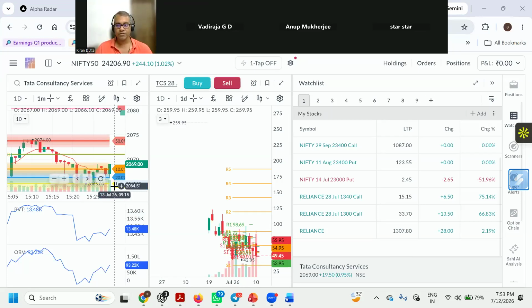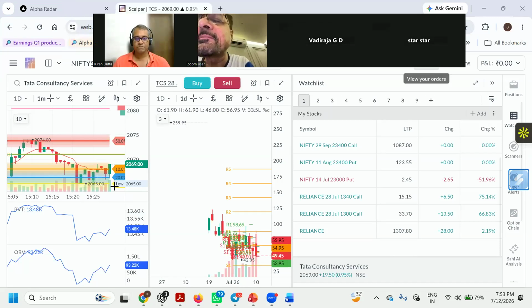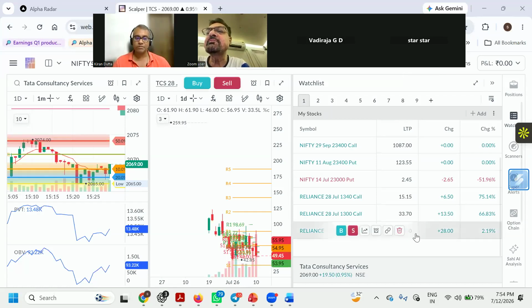Clear, guys? When the price moves in the positive side, it is called delta. Price can go negative also, right? Whatever it is. See, the option need not be positive. This 33.70 can even become 27, 28 also. I am least concerned about the direction. I am concerned about relative to the price, what is my option movement? That is what I am concerned about.